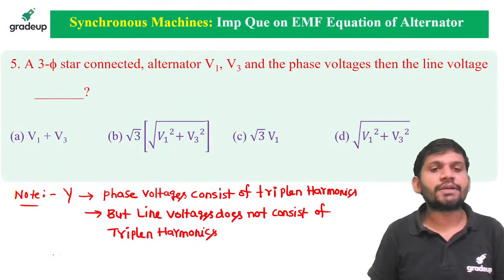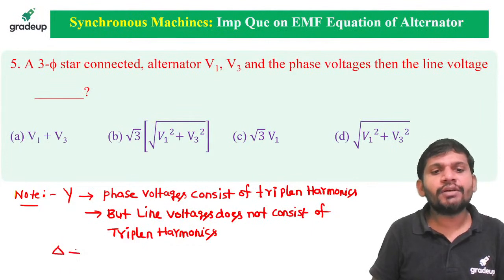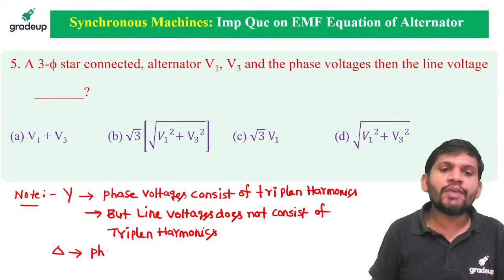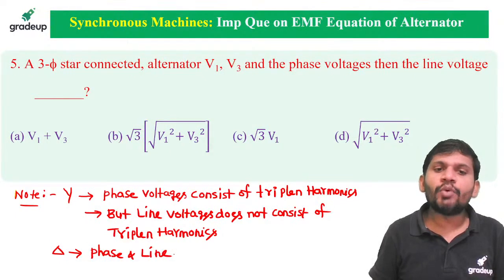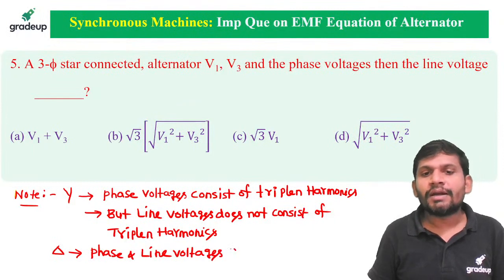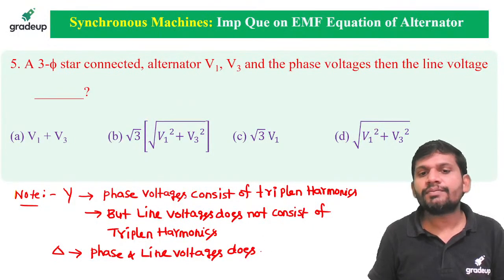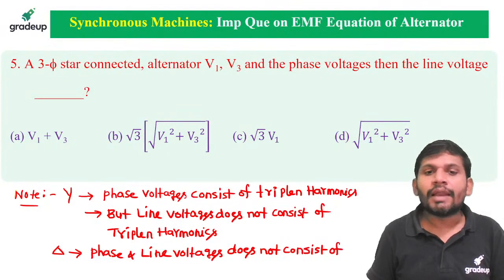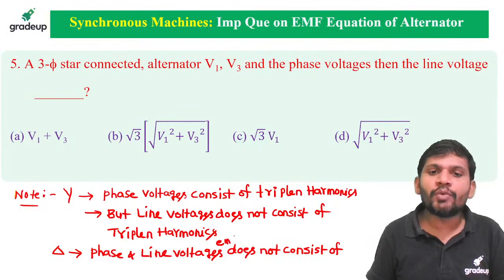Yes friends, please consider. If you take delta connection, phase and line voltages do not consist of triple N harmonics.